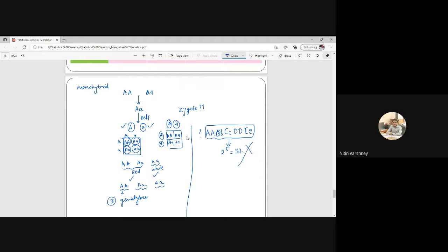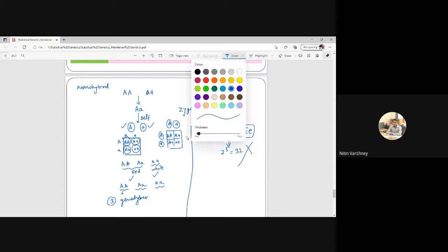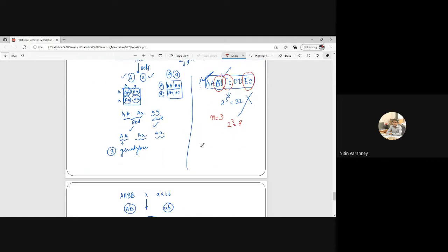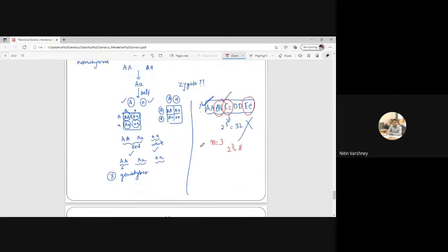That is one of the most important things to find. This type of question will come in the exam: how many gametes will be there in this type of genotype. But we have to remember that we have to only consider the heterozygote ones. See this, and this. So n will be 3 here. So 2 to the power 3, 8 will be there. I will tell how it is possible.